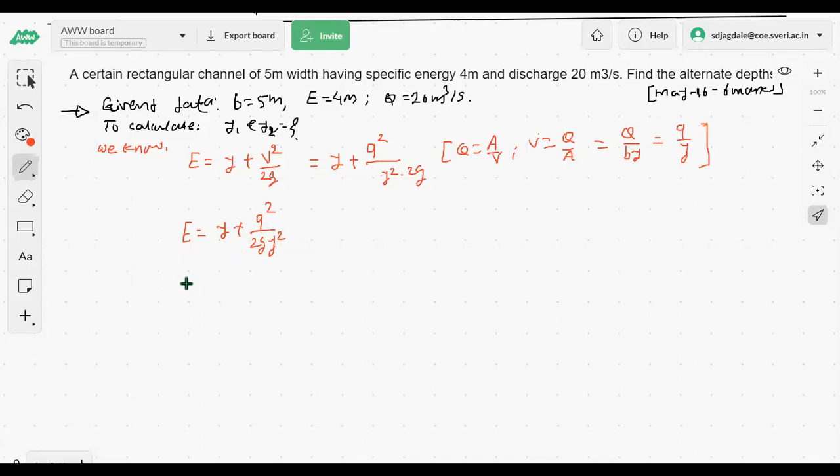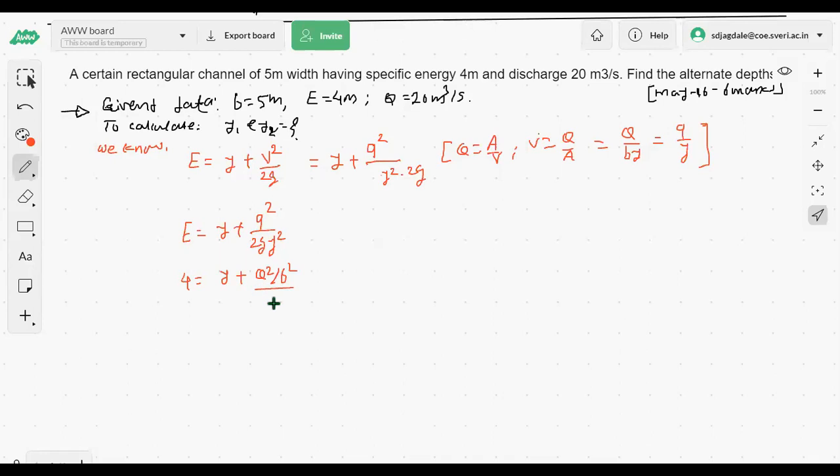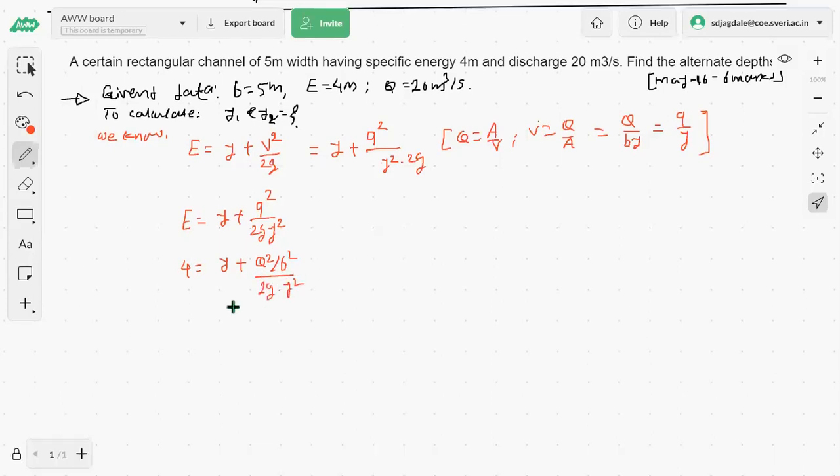Specific energy is given as 4 meters. We want to calculate y, b is given, so y as it is plus q, which will now be q by b, that is q square by b square, upon 2g into y square.